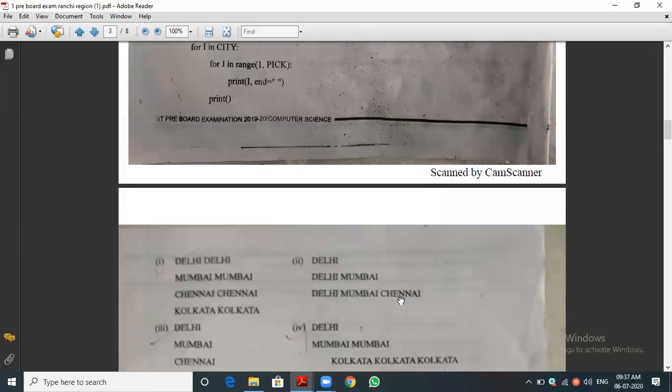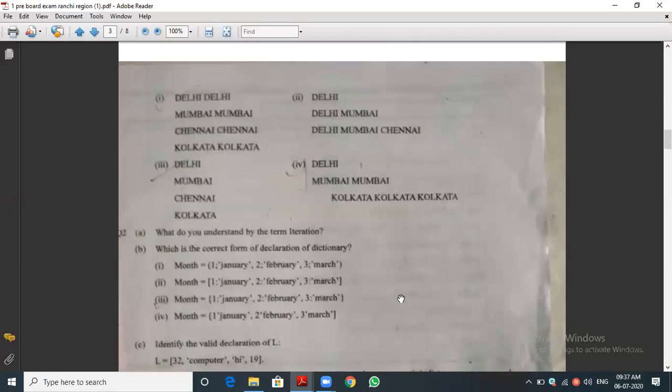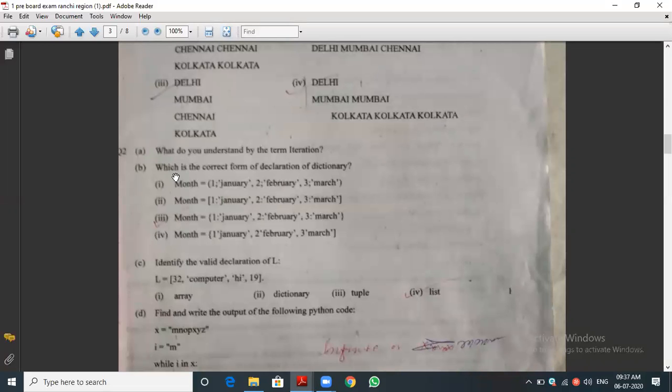Okay, let me see there. And you can see this is useful for you. What do you understand by the term iteration? It's our question. Iteration means what? Can anyone say what is iteration? Update, sir. Yeah, update. In the iteration concept, what you understand by iteration is that every time after the execution, the value will be iterated or updated. That process is called iteration.